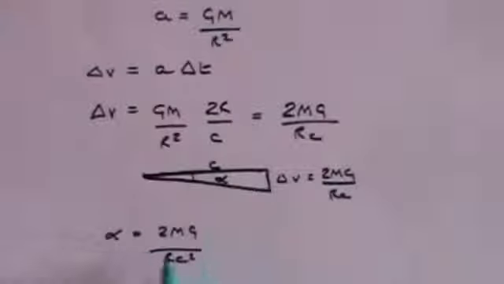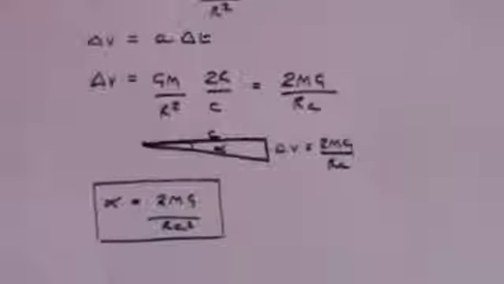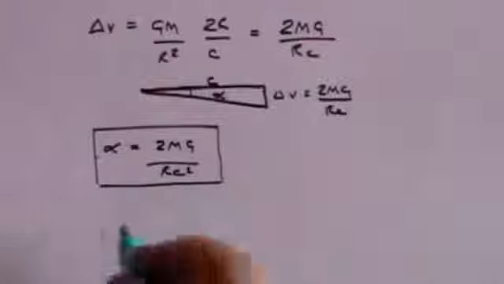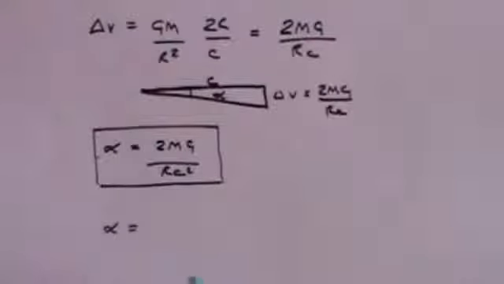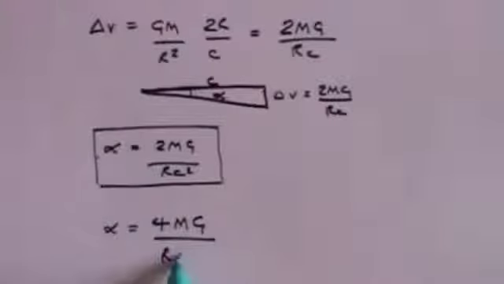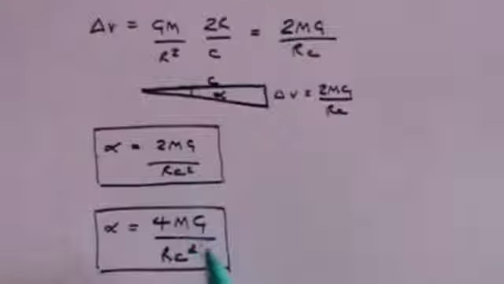Now, I did say that this formula was derived using Newtonian mechanics, and that in fact you have to use general relativity. And if you do, amazingly you find that the correct answer is just twice this. It's actually 4MG over rc squared. That is the formula once you've applied the principles of general relativity. So in a peculiar way, you find that the general relativity solution is simply double what you get from the Newtonian solution. But that's the one that needs to be used. But it doesn't really matter, it's still a very, very small angle.